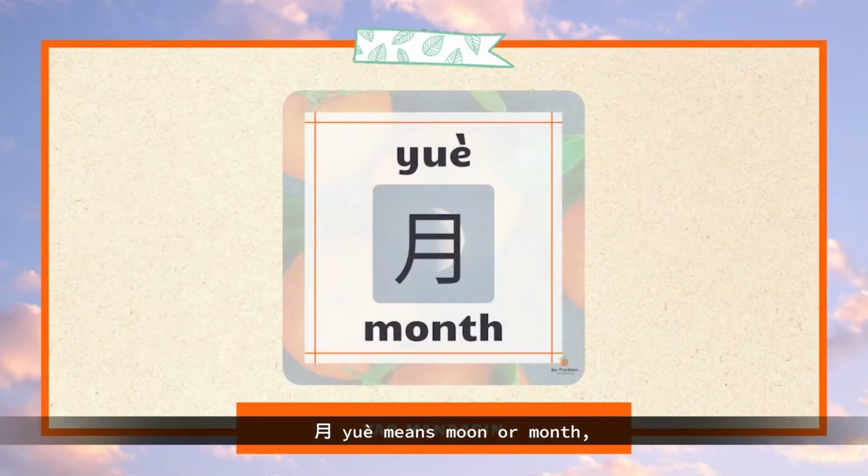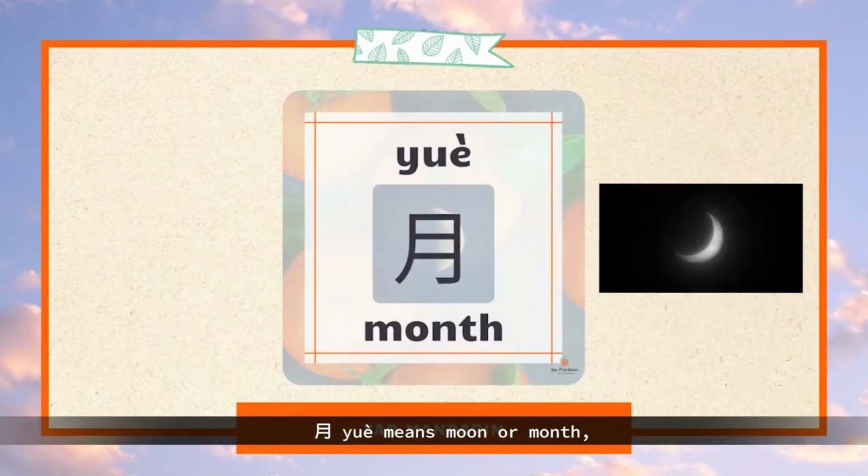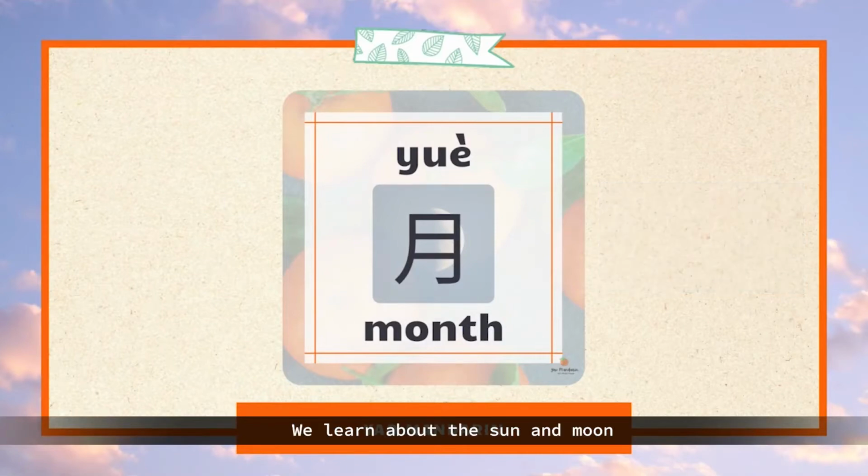Yue means moon or month, and it's also a pictograph. We learn about the sun and the moon together in this video. Yue alone is also a radical.